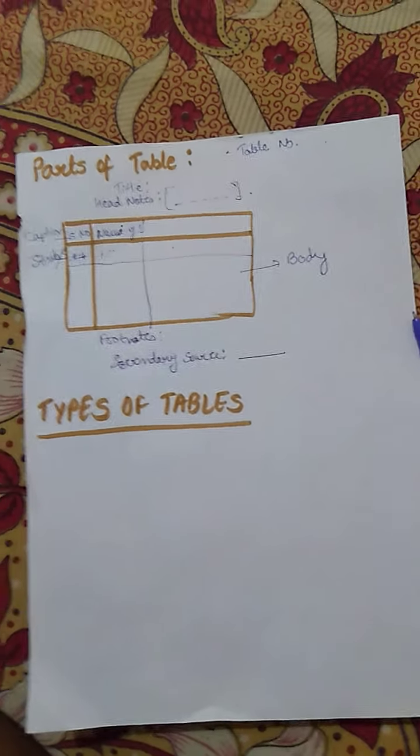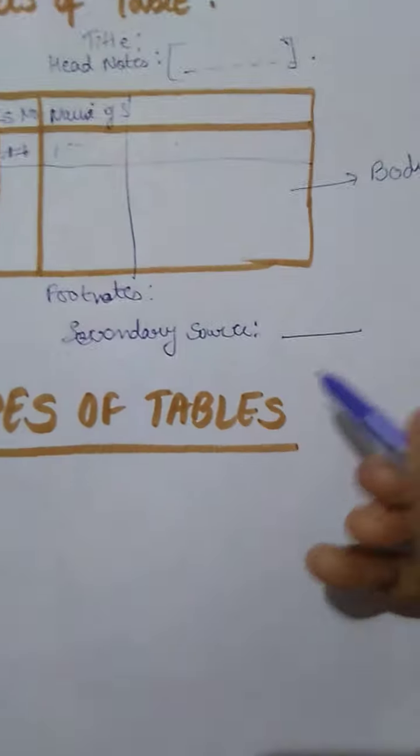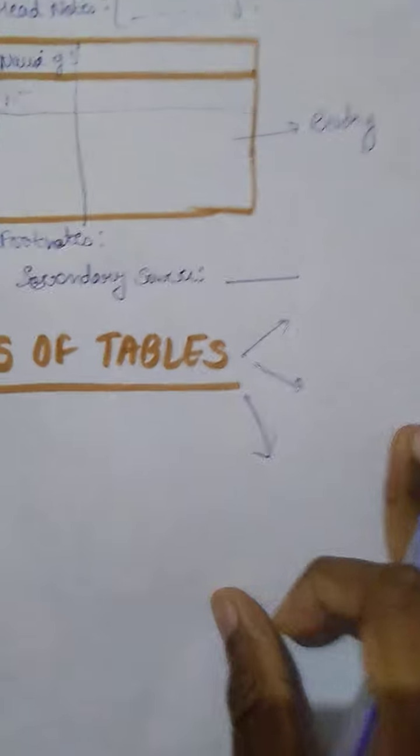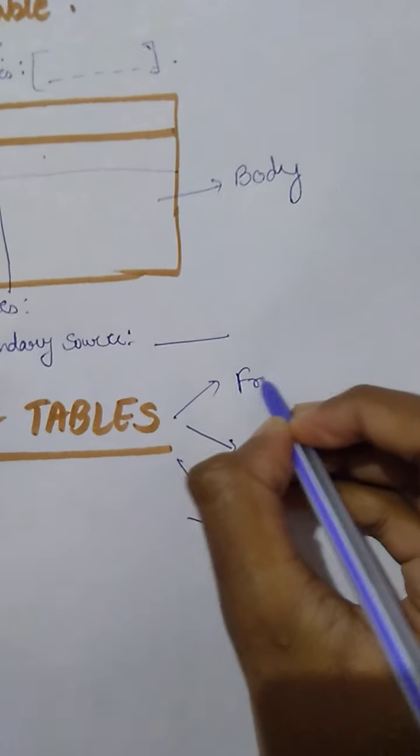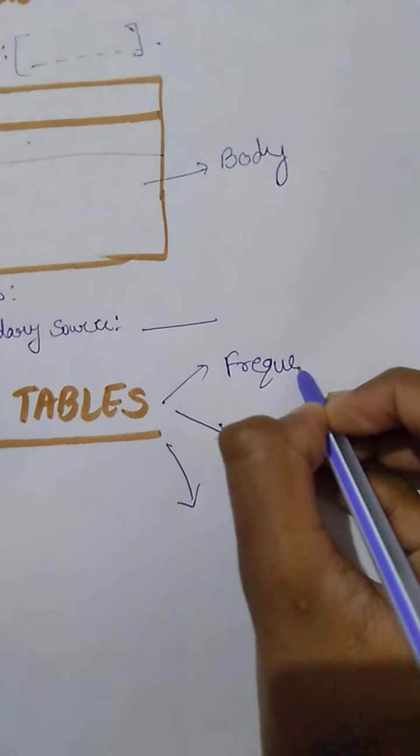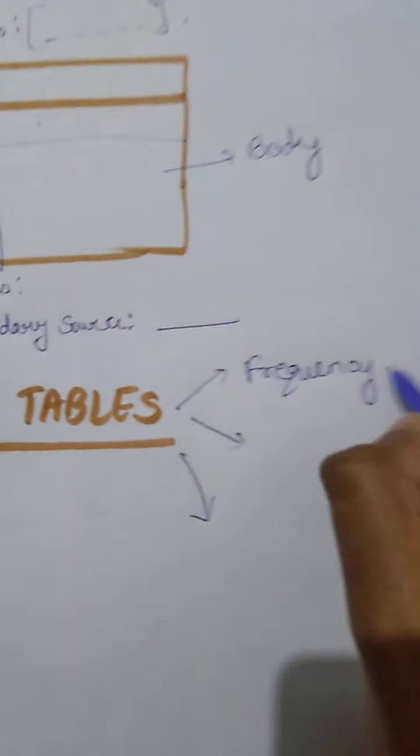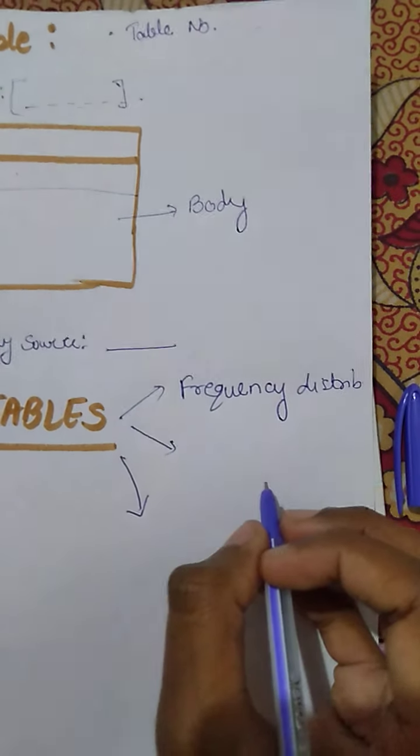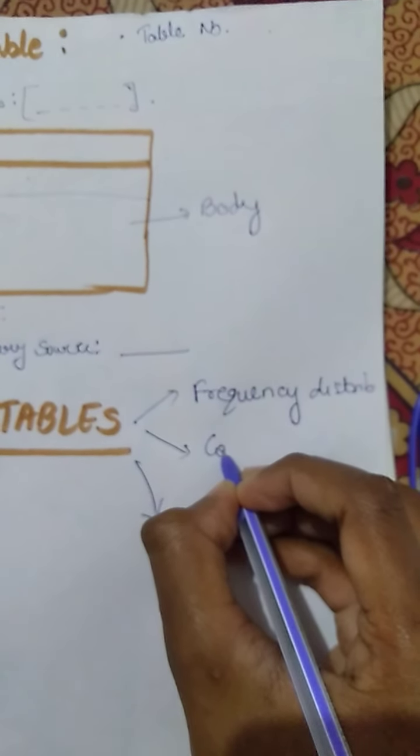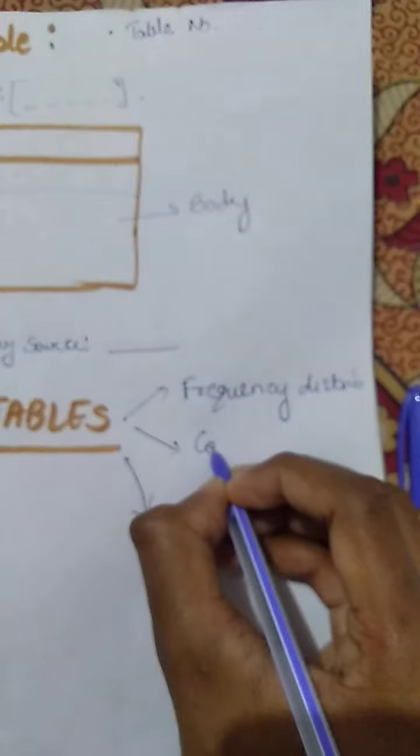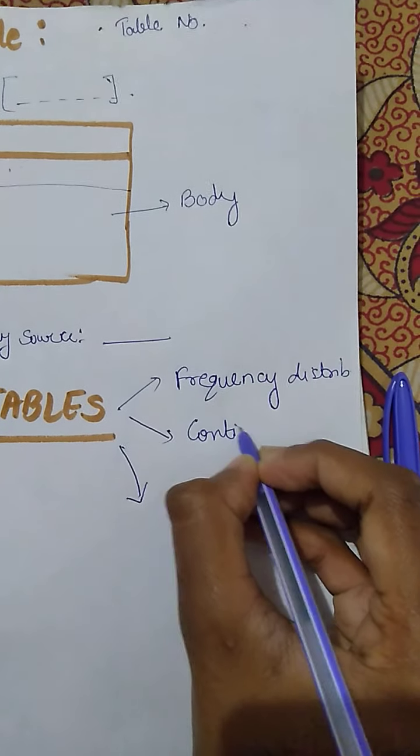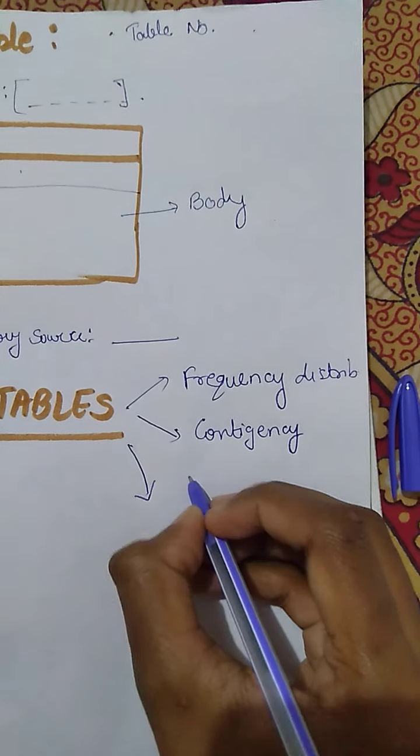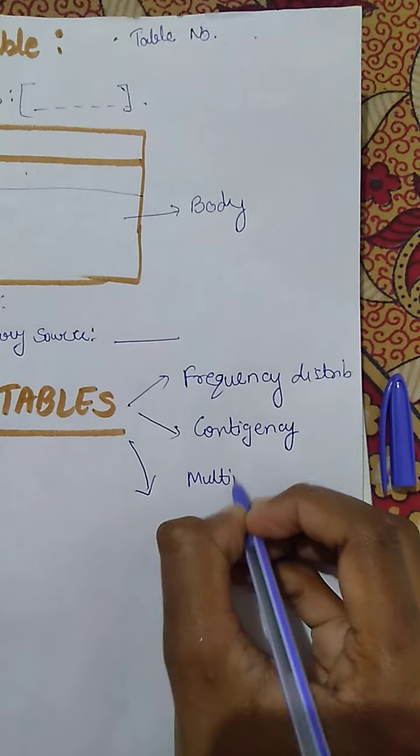Next is types of table. Tables are basically of 3 main types: frequency distribution table, next is contingency table, then is multiple